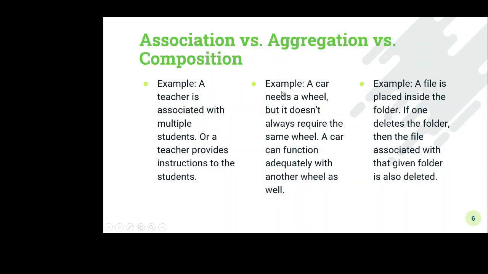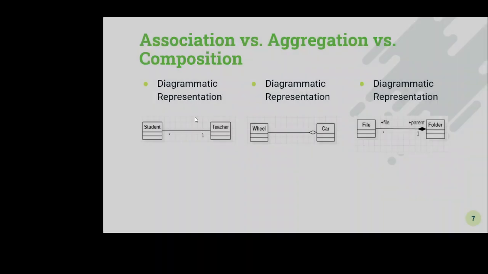For example, here a teacher is associated with multiple students, or a teacher provides instructions to the students. Through diagrammatic representation we can see the simple association relationship. Here there are two classes, student and teacher, and one teacher is associated with many students, or one teacher teaches many students.